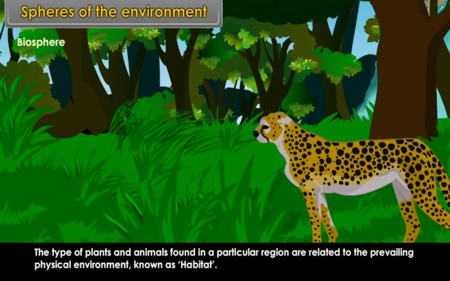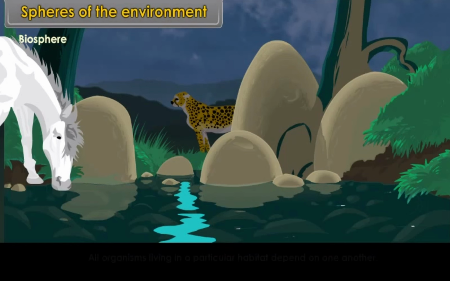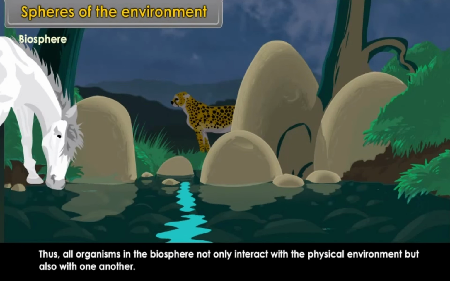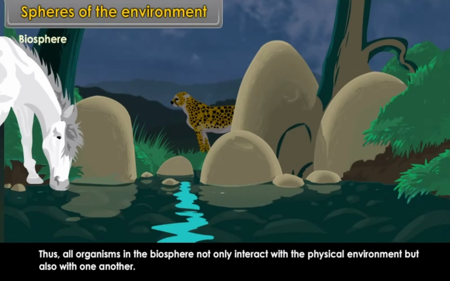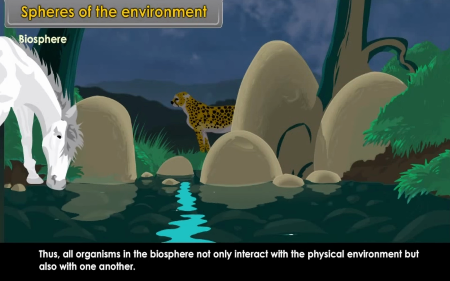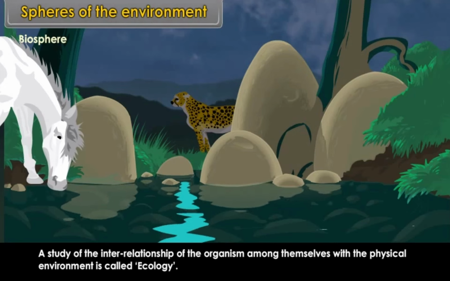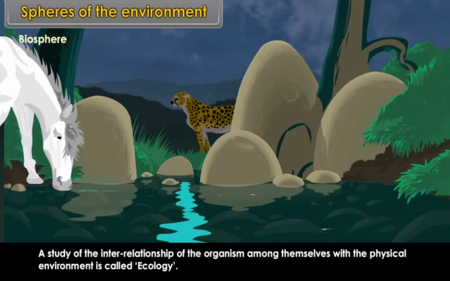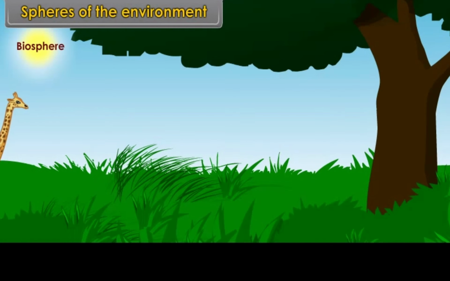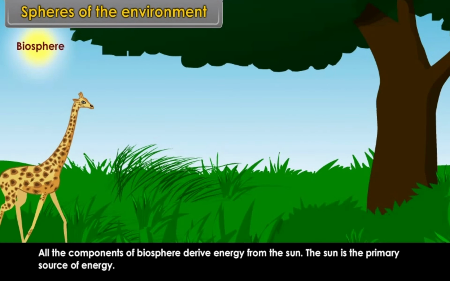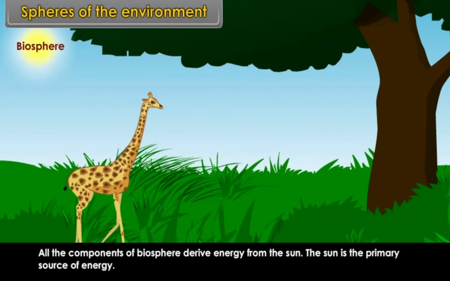Thus, all organisms in the biosphere not only interact with the physical environment but also with one another. A study of the interrelationship of the organisms among themselves and with the physical environment is called ecology. All the components of the biosphere derive energy from the sun. The sun is the primary source of energy.